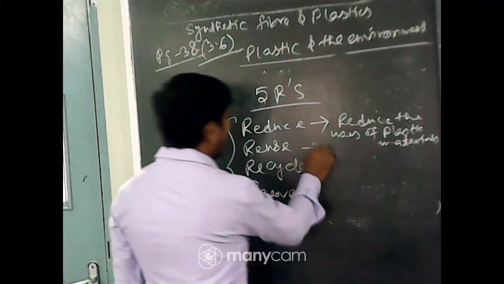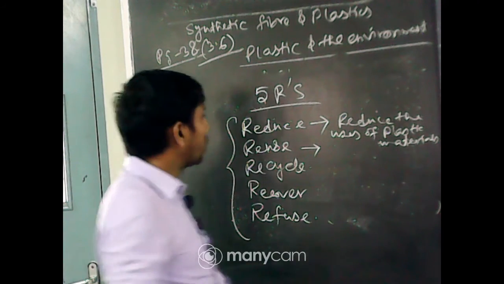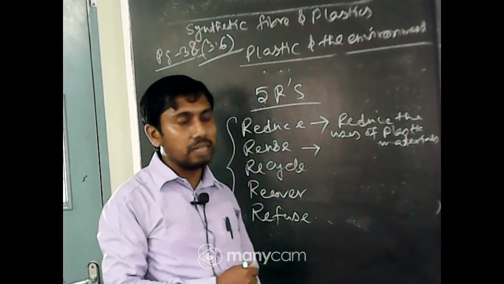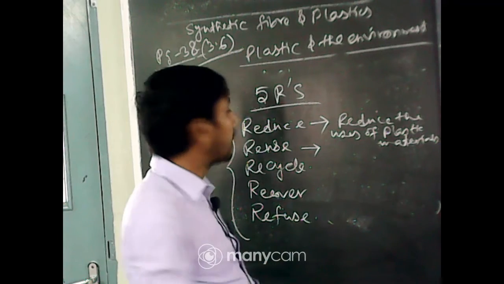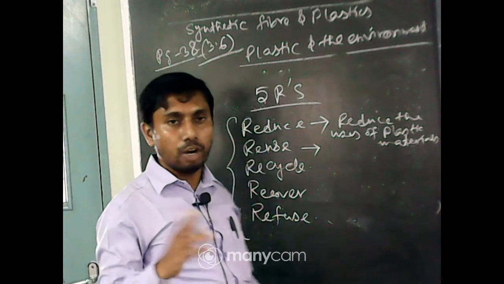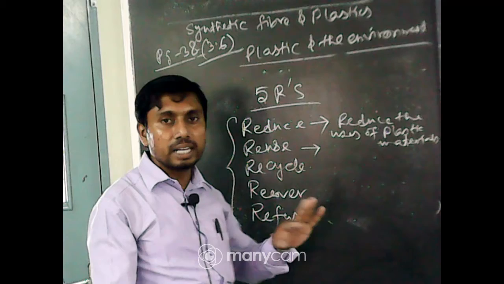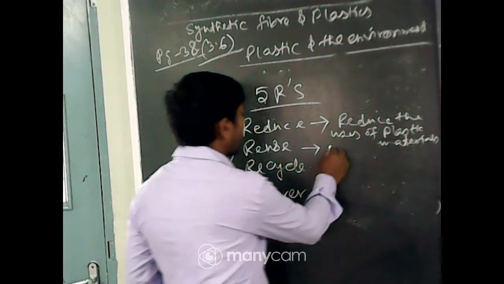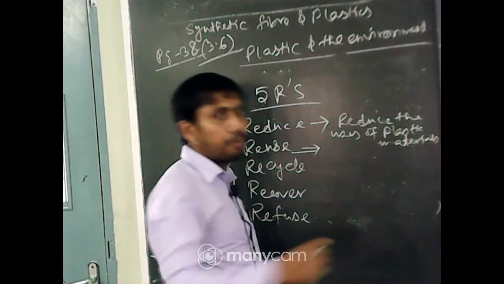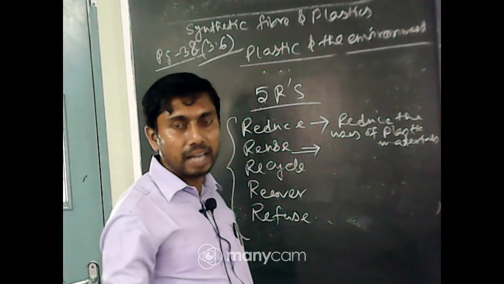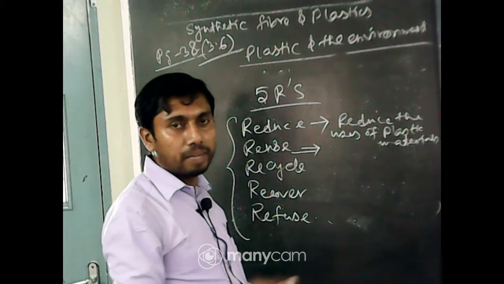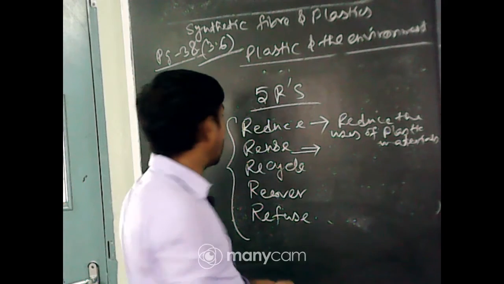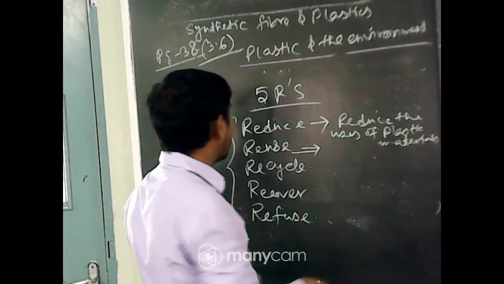Number 1, reuse. There are two types of plastic, one is thermosetting and one is thermoplastic. Thermosetting plastic cannot be molded again. Thermoplastics can be molded again, so we have to reuse it in a different form, from the plastic bags to the molded form, that means in the plastic chairs, etc.